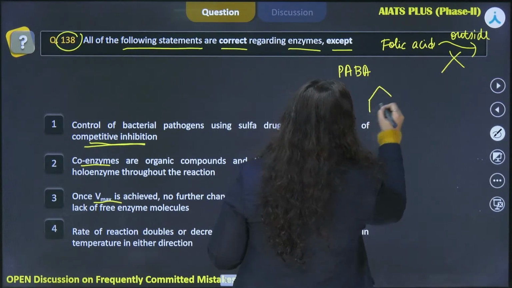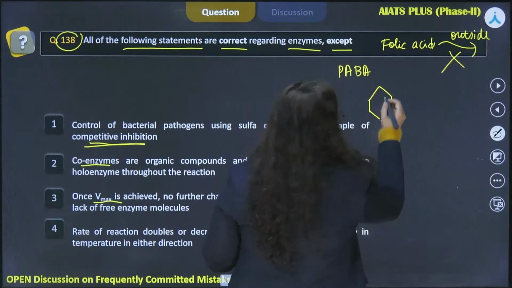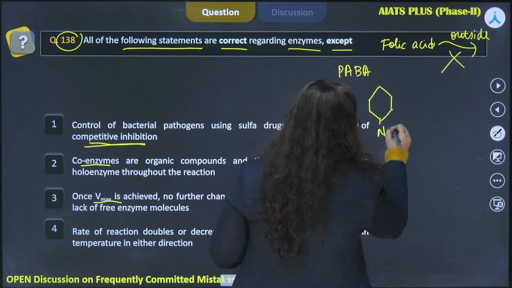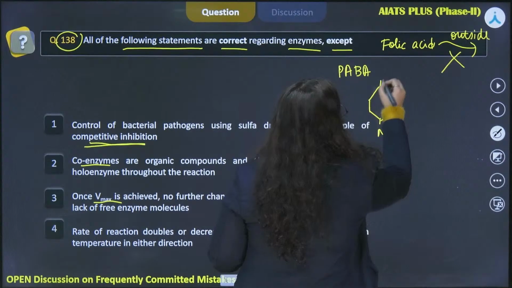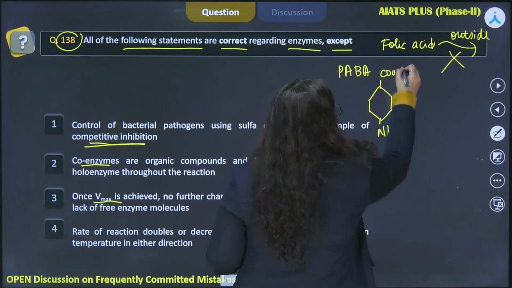So if I draw the structure of PABA, it is somewhat like this. We have a benzene ring.